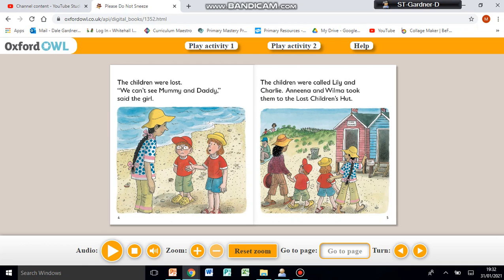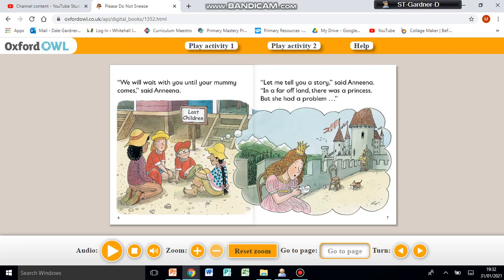The children were lost. We can't see Mummy and Daddy, said the girl. The children were called Lily and Charlie, and Nina and Wilma took them to the Lost Children's Hut. That's very kind of them, isn't it? We will wait with you until your mummy comes, said Nina. Let me tell you a story, said Nina.